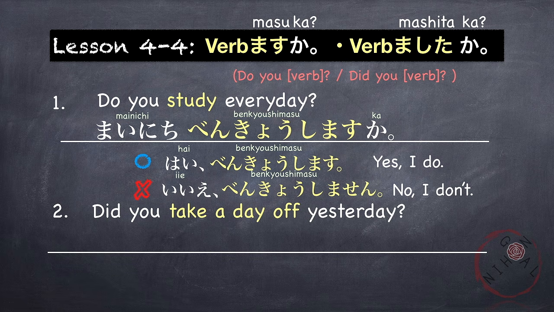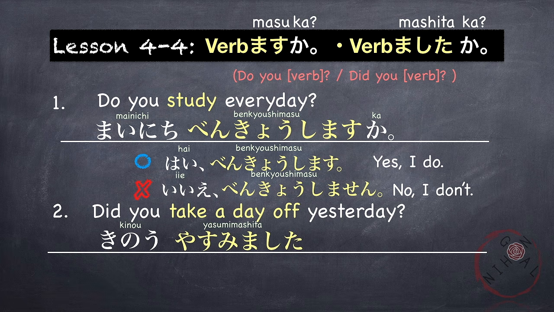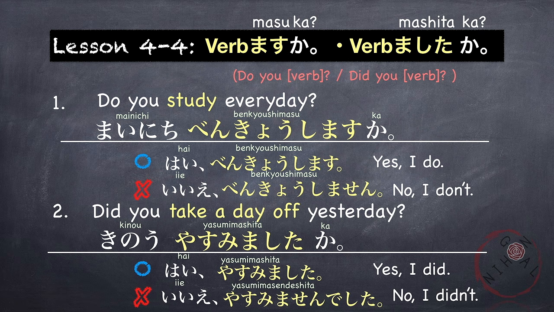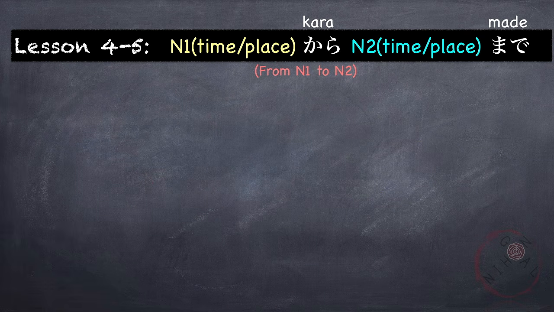So this time we are using the verb mashita ka pattern. First, the word yesterday. 昨日 take a day off. 休みました。So this is the past form. So 休みましたか？昨日休みましたか？ Yes, I did. はい、休みました。No, I didn't. いいえ、休みませんでした。